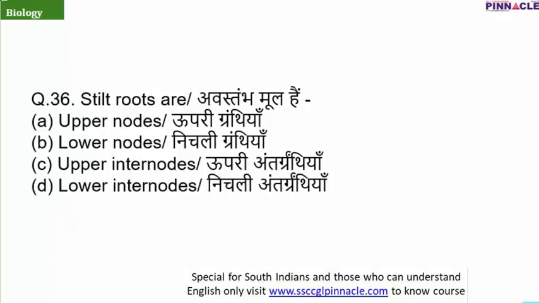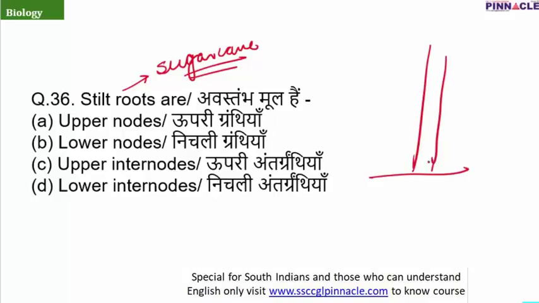Question number 36, stilt roots. Now I will explain this with the help of an example, and stilt roots are present in sugarcane. Now you all have seen sugarcane. If not, let me explain. At the lower part of sugarcane, just above the ground, some oblique roots are present. These roots are known as stilt roots, and they always develop from the nodes which are present just above the soil, or in terms of the plant, they arise from the lower nodes. So the correct answer is option B, lower nodes.